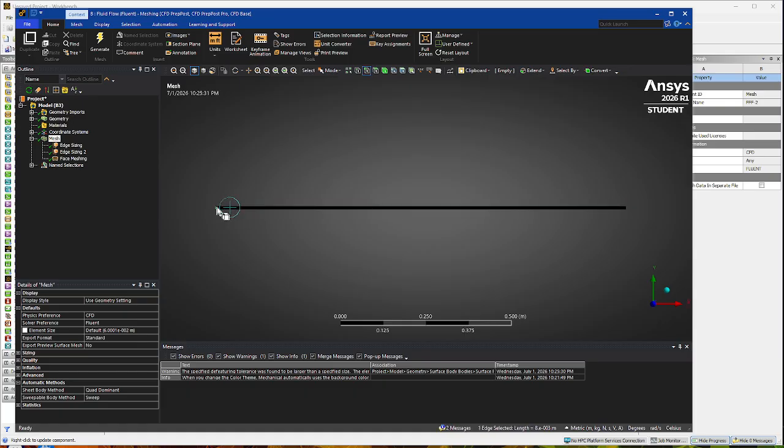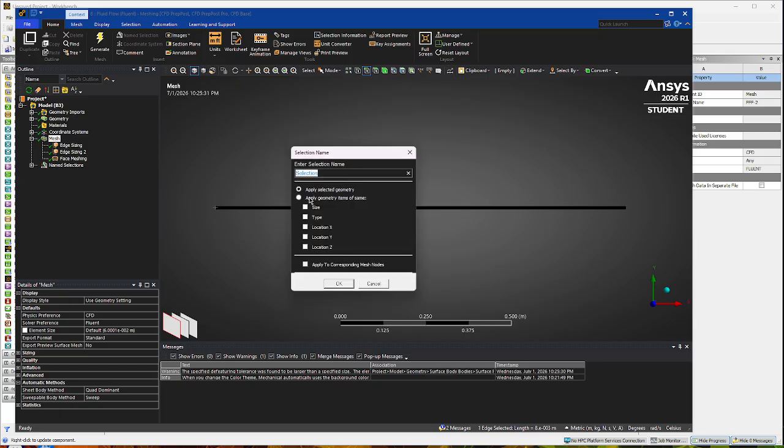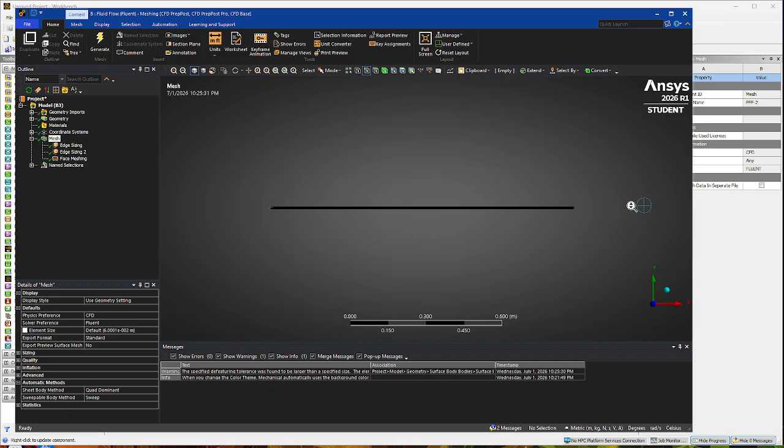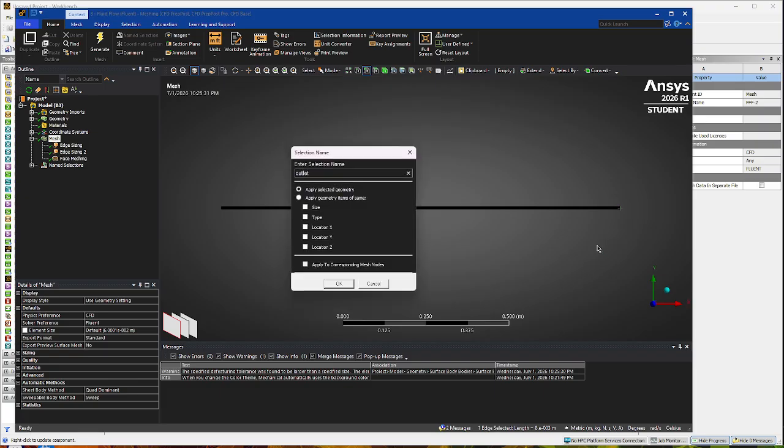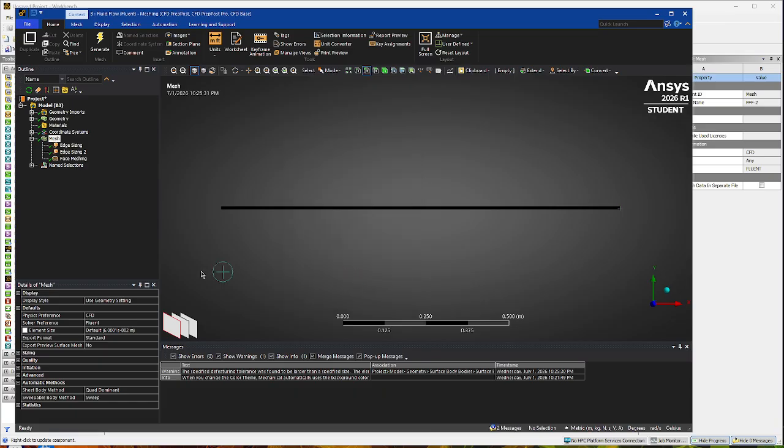And then you're gonna click here on this little wall. If you need to zoom in, that's fine as well. And then this is gonna be our inlet. And then, there we go, it's gonna be our outlet. Okay. Then you can check your name selections here. And then that's it for our mesh.